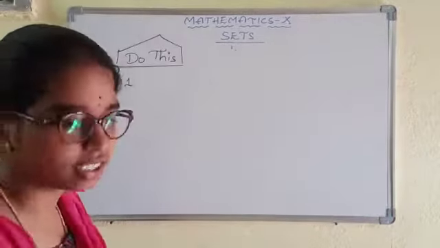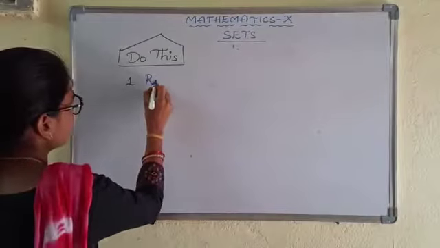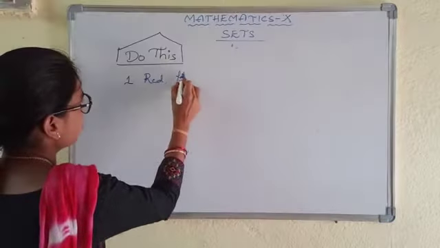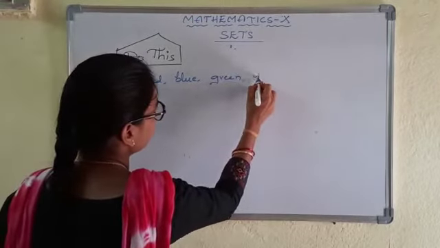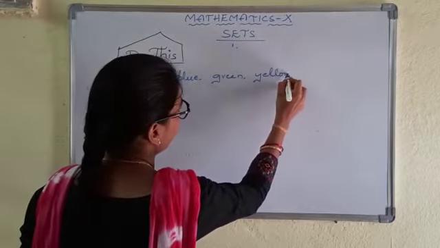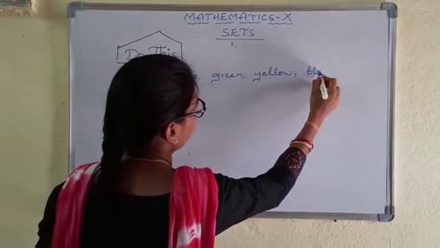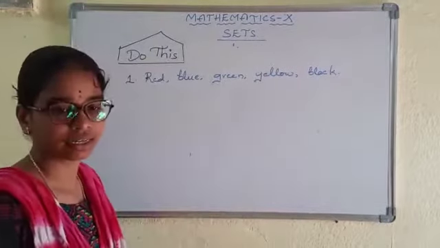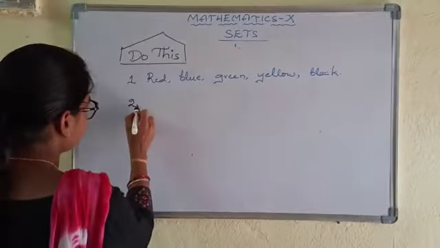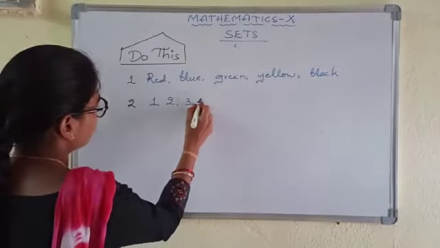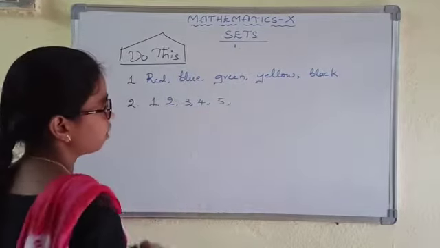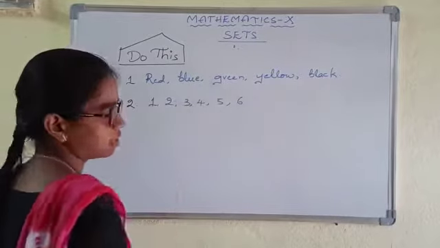So the first one is red, blue, green, yellow, black. And the second one is 1, 2, 3, 4, 5, 6.